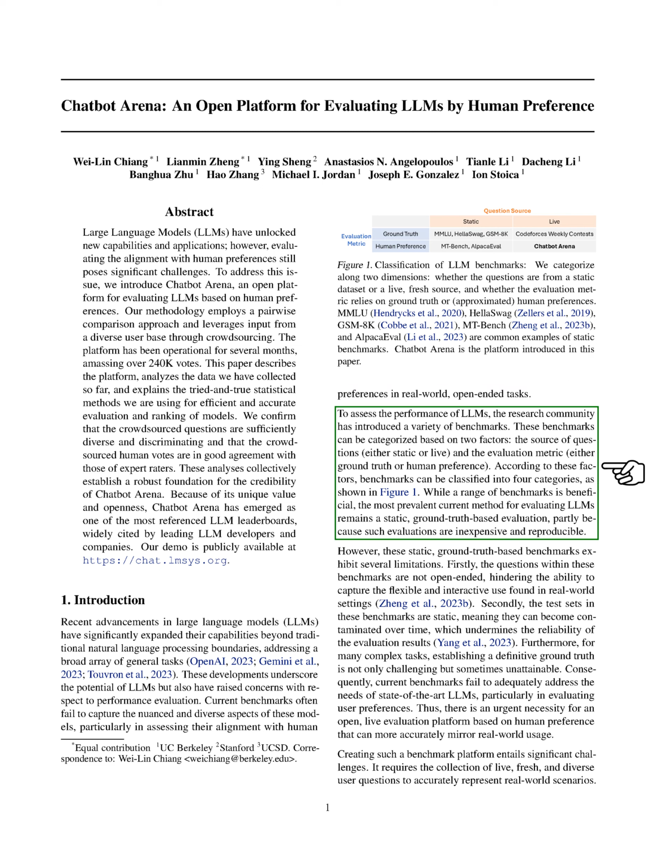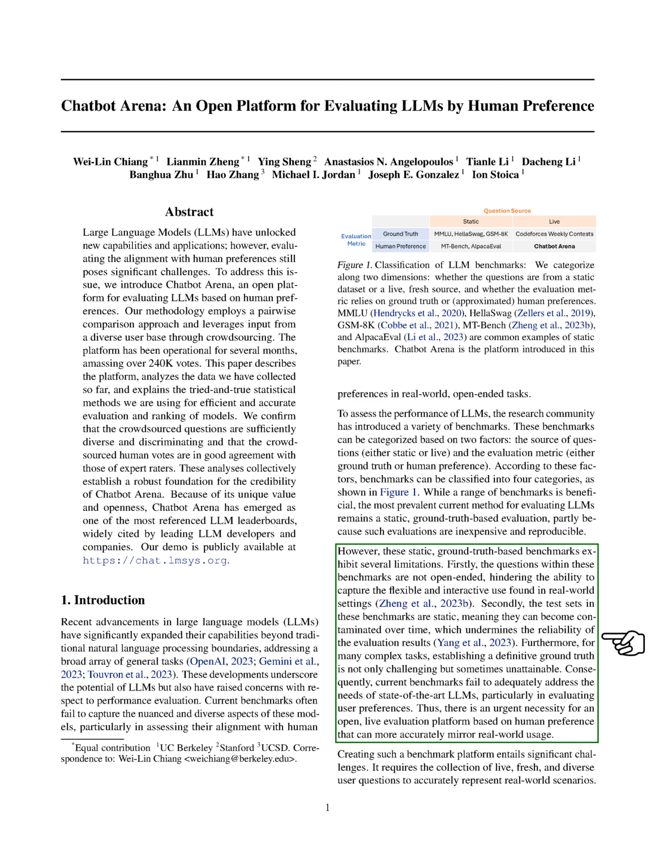To evaluate LLMs, benchmarks are categorized based on question source, static or live, and evaluation metric, ground truth or human preference, resulting in 4 categories. While static, ground truth-based evaluations are common due to their cost-effectiveness and reproducibility, they have limitations such as lack of open-ended questions and static test sets that can become outdated. Establishing definitive ground truth for complex tasks is also challenging.